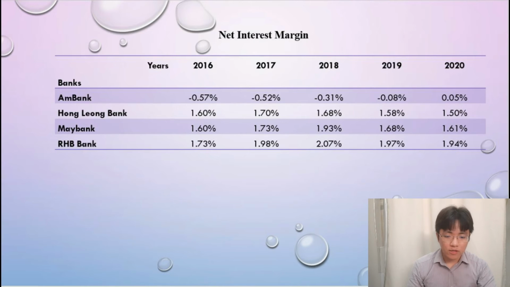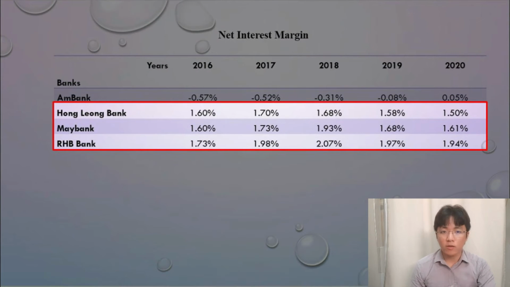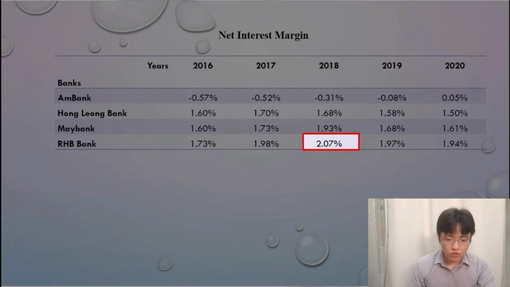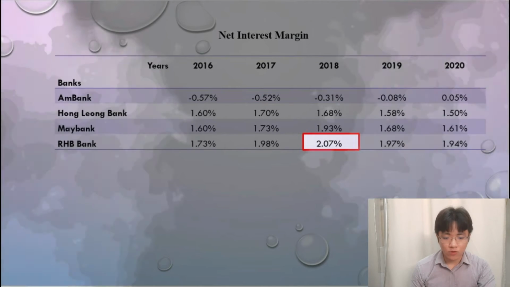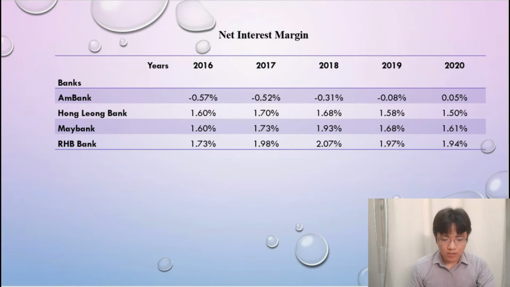On the other hand, the net interest margin ratios of Hong Leong Bank, Maybank, and RHB Bank were in proximity, where RHB Bank achieved the highest ratio in 2018, which is 2.07%, and maintained healthy for the remaining years. Besides, RHB Bank has the best net interest margin ratio for the years 2016 to 2020 compared to the other 3 commercial banks. In other words, RHB Bank has the most efficient management of interest expenses and interest incomes.